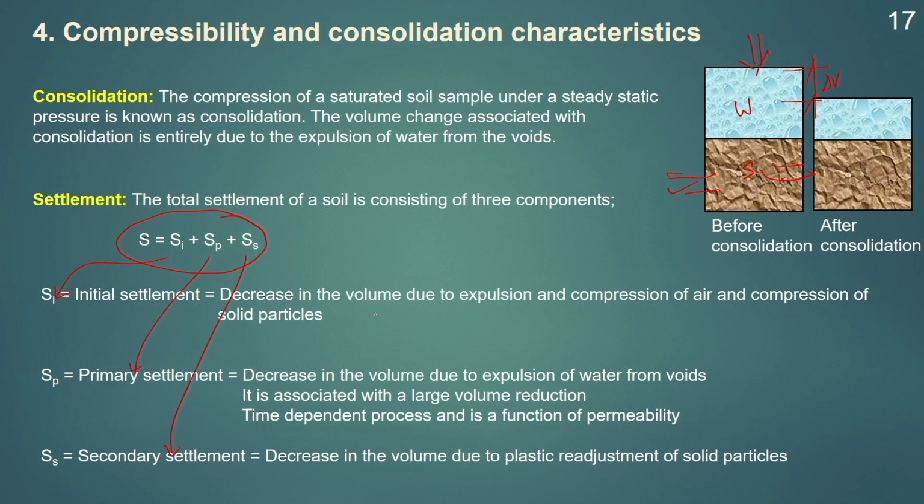Immediately when we apply a load, there will be a marginal decrease in the volume of the soil. This decrease in the volume will be due to the expulsion and compression of some air present in the air pockets, as well as the compression of the solid particles, and also due to the distortion of the solid particles within the soil mass. However, the amount of settlement in this stage will be very small, and it can be derived using the elastic theory.